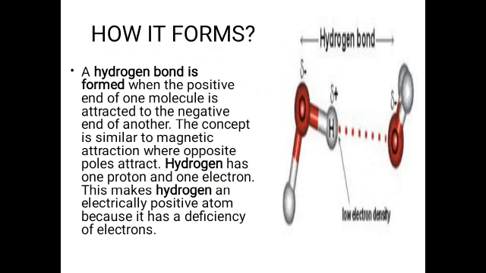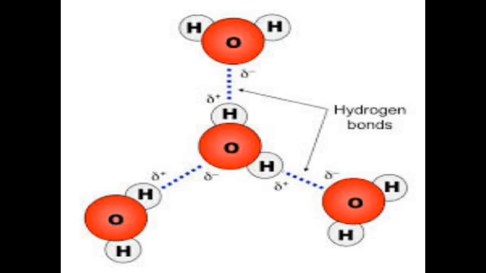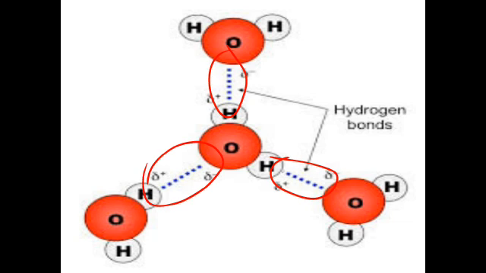So you see, when all of the water molecules get this dipolar nature, hydrogen of one molecule is attracted by oxygen of another molecule, and this force of attraction which can bind two molecules together is called hydrogen bonding. As you can see in this picture, 4 water molecules are shown, and these blue dash lines are showing the force of attraction between these molecules.